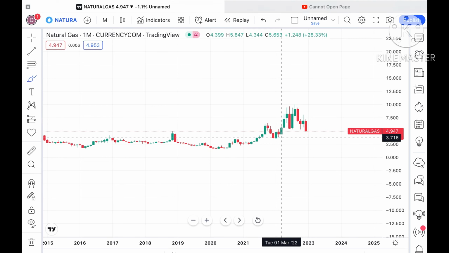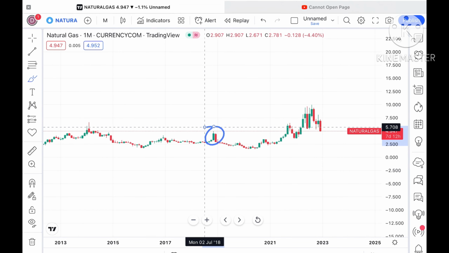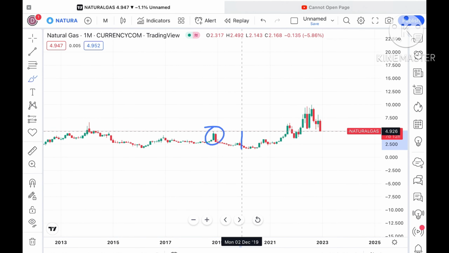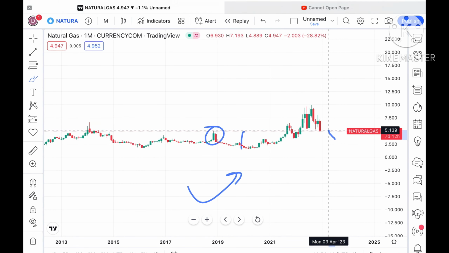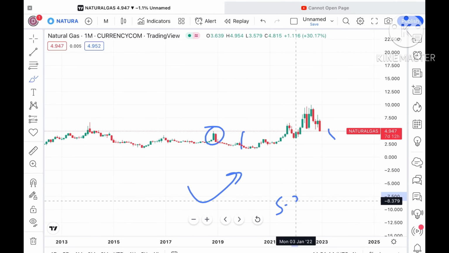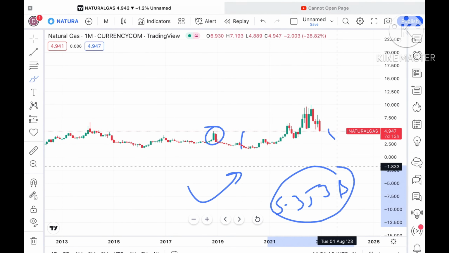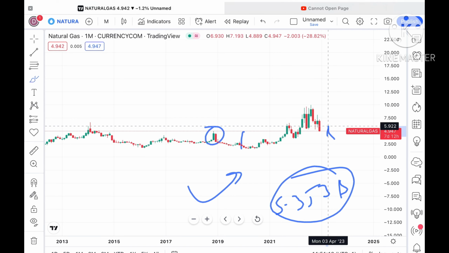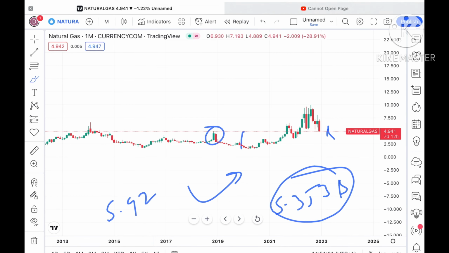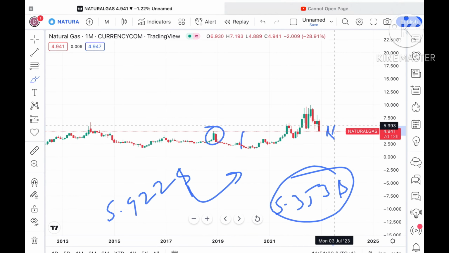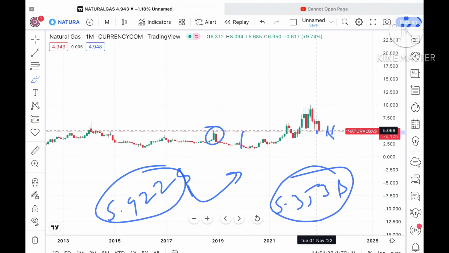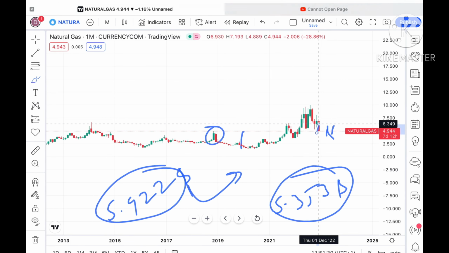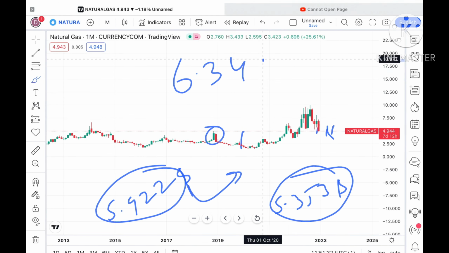The probability is there if this level sustains. Chances are high because this is a strong support. Suppose the price bounces back from this particular level, the next resistance comes at around $5.353. If this level sustains, then the next resistance above that is $5.922. If the price sustains above that level, this $5.922 is a weak resistance, so chances of moving further upside are there. We can see it can touch a level of around $6.349.